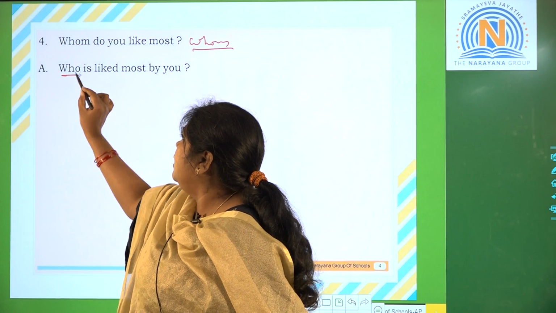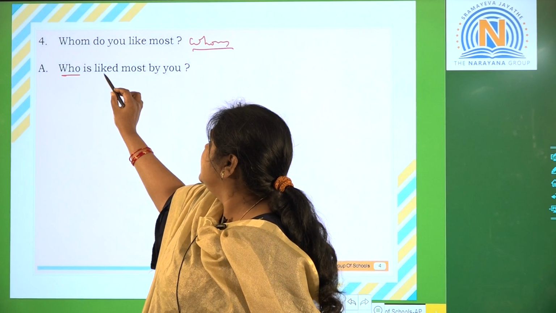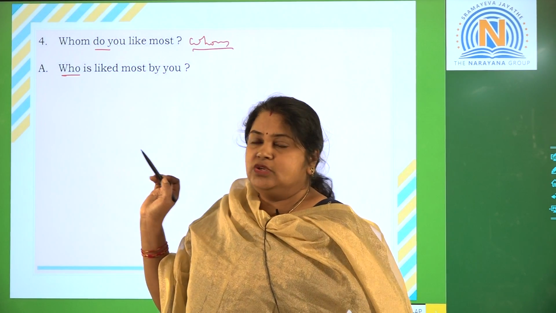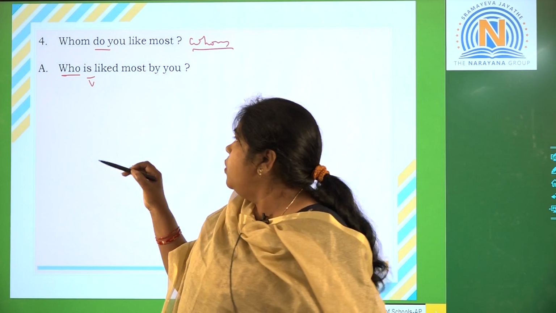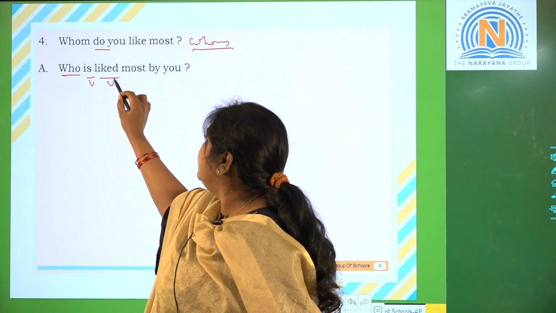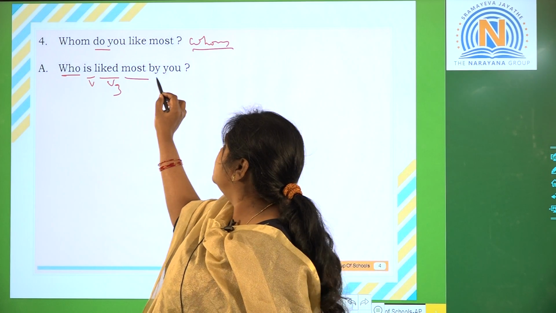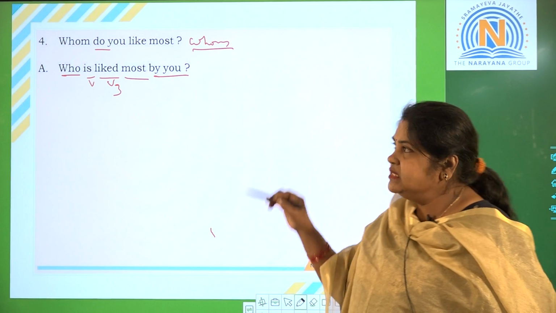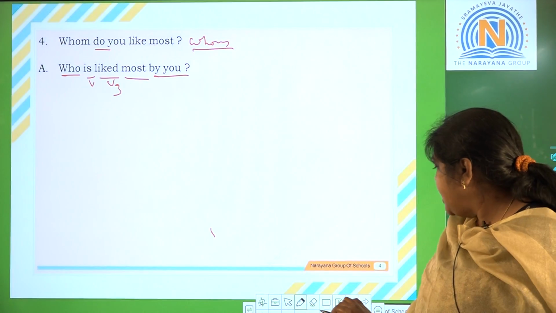Now it will become a nominative case, who. Right? As it is in the present tense, you need to take present verb. Be form is. Who is liked, V3. Okay, most, who is liked most by you. Right students? So this is the answer. Who is liked most by you?